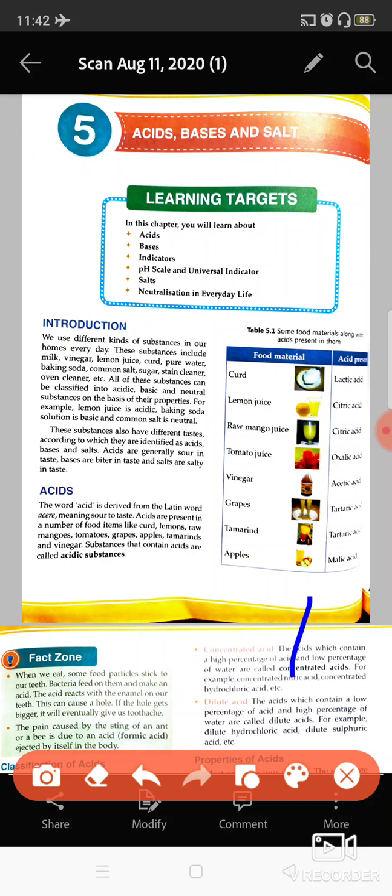So basically, all these food items which I just told you about are a little sour in taste. Sour means khatta. These are a little khatta in taste. That is why you can say that these things contain acids.